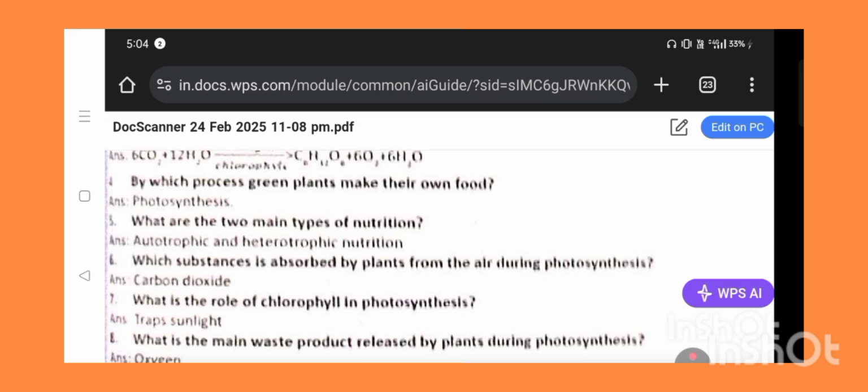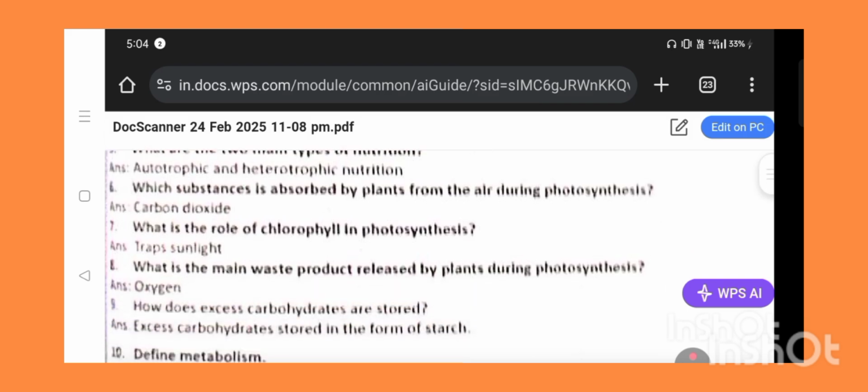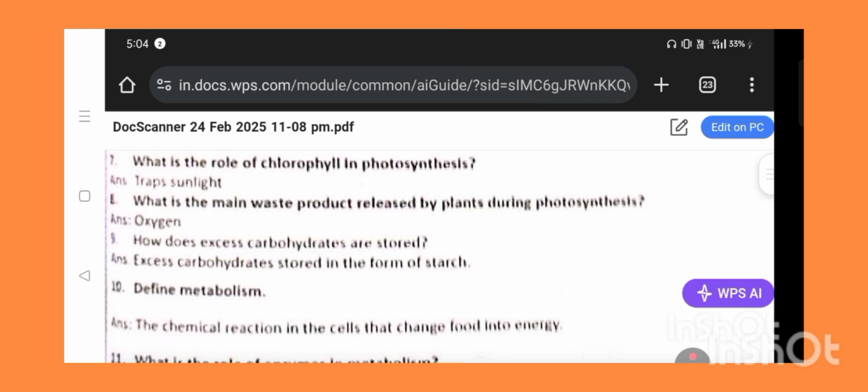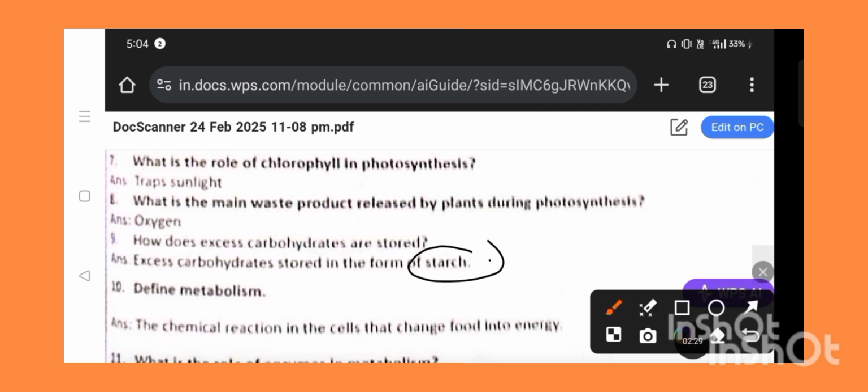Next, what is the role of chlorophyll in photosynthesis? It can trap the sunlight. Then, what is the main waste product released by plants during photosynthesis? Oxygen. Next, how are excess carbohydrates stored? Excess carbohydrates are stored in the form of starch.